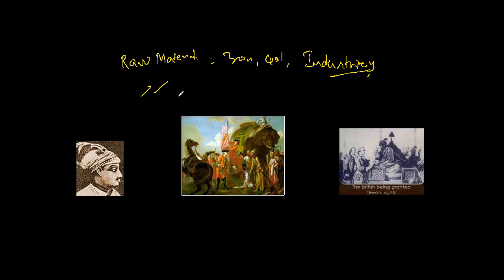But at the same time, there were certain kings like this man in the hat. It is Nawab Siraj-ud-Dawla, the Nawab of Bengal.